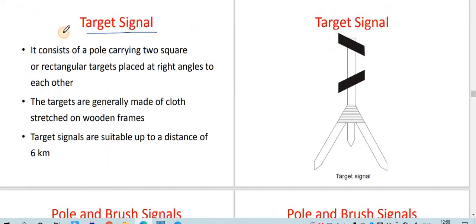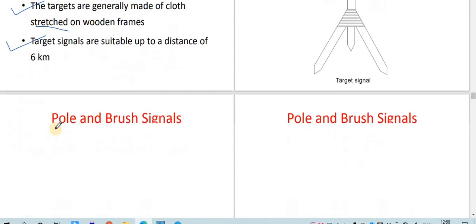Then there is the target signal. It consists of a pole carrying two square or rectangular targets placed at right angles to each other. You can see that these are the two targets placed at right angles. The targets are generally made of cloth stretched on a wooden frame, so it is covered with cloth. The target signal is also suitable for a distance up to 6 km.